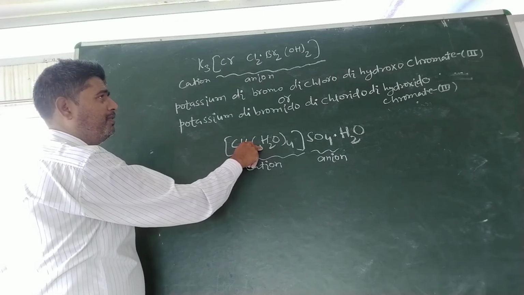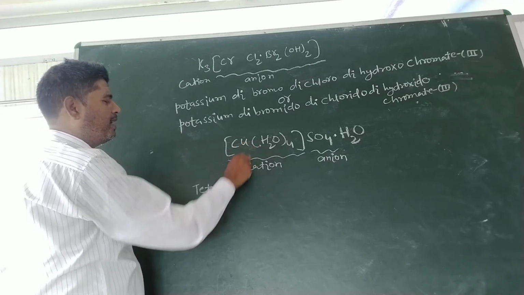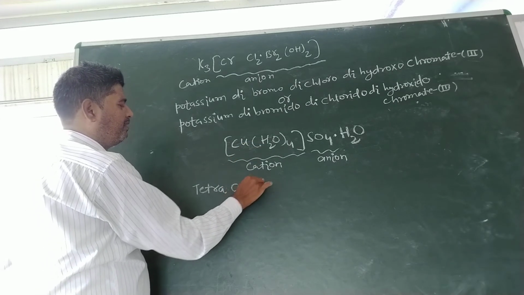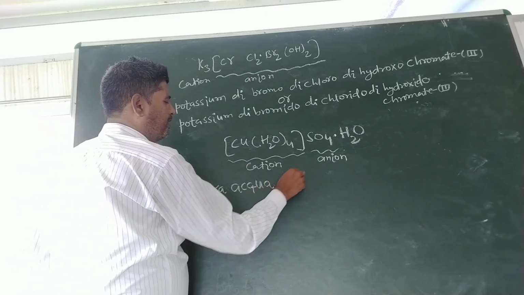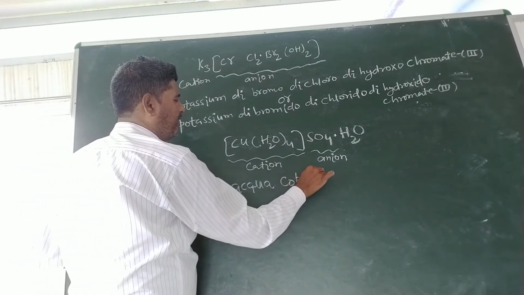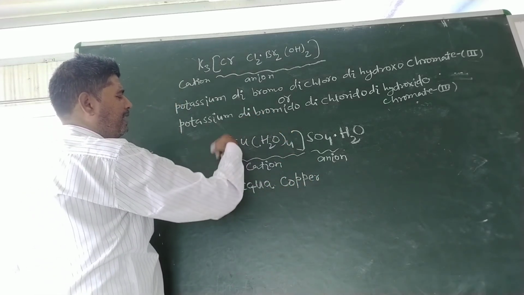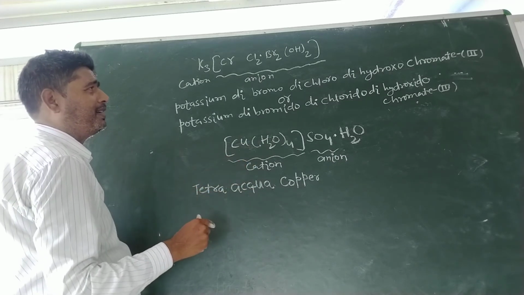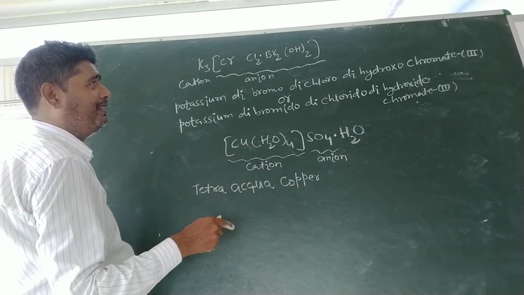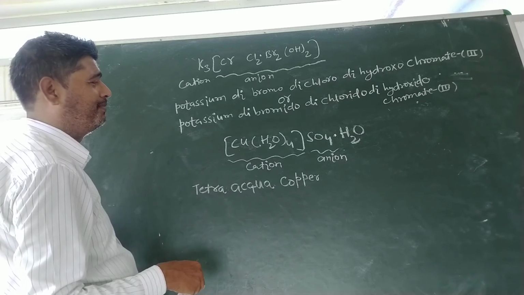Water is a molecule, a neutral species, hence it will have its special name. The special name of water is aqua. Tetra aqua. Copper, not cuprate. Why? Because here the coordination sphere behaves as a cation. If the coordination sphere behaves as an anion, then we use the suffix in the name of the central atom.